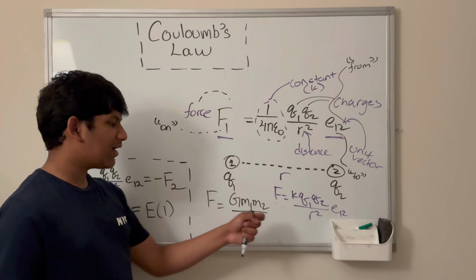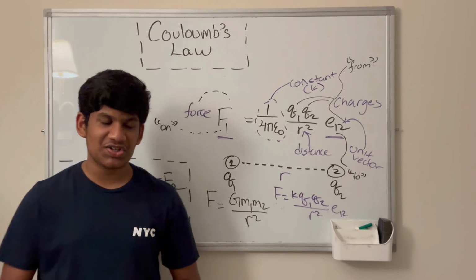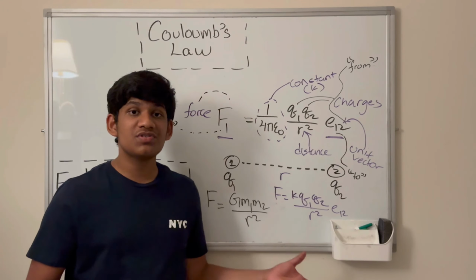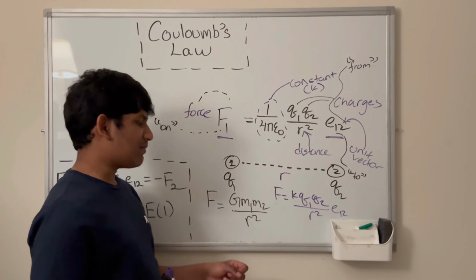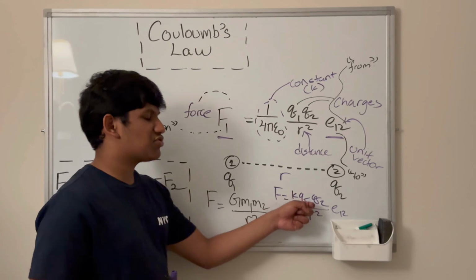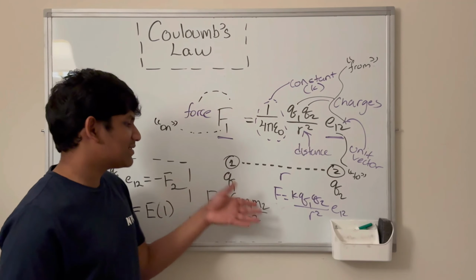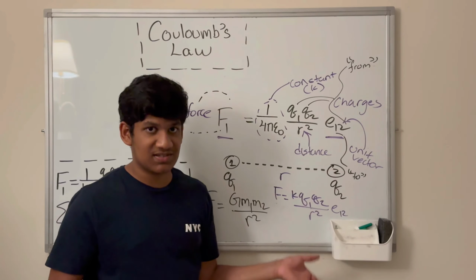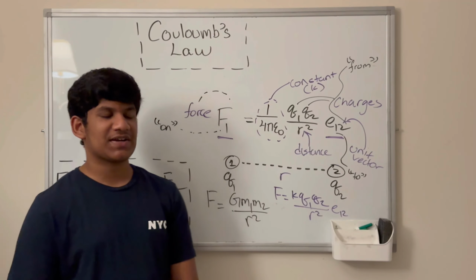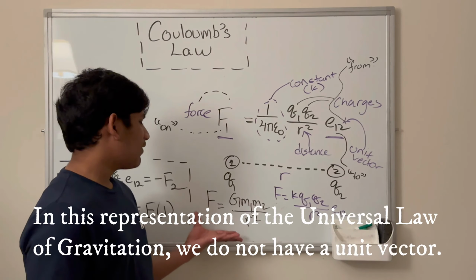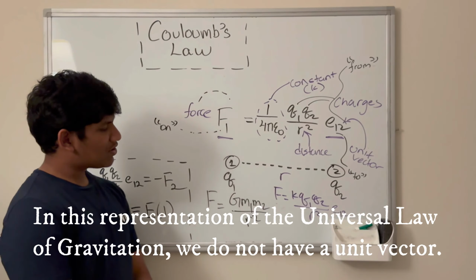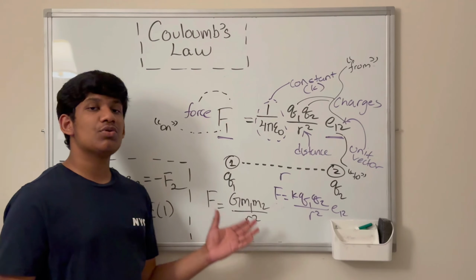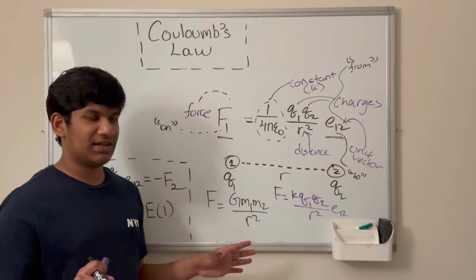So Coulomb's law and the universal law of gravitation. Now, they pose some striking similarities because they have a constant, G, K. We have mass 1, mass 2, we have charge 1, charge 2. We have the distance, distance squared, and then we have a unit vector. Now in this representation of the universal law of gravitation, we don't have a vector. Okay, so as you can see, these two equations resemble a striking similarity.